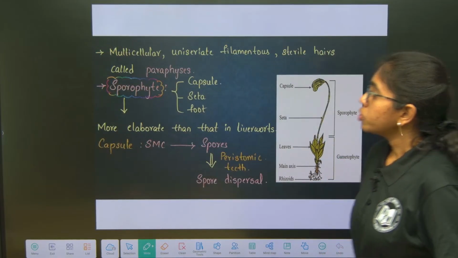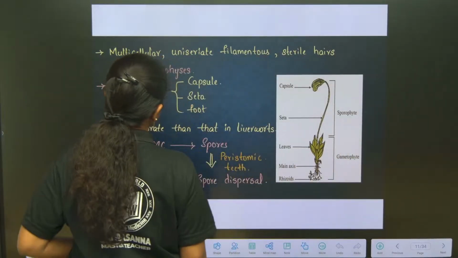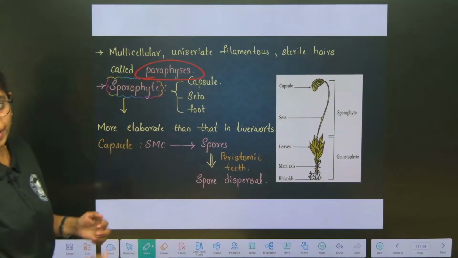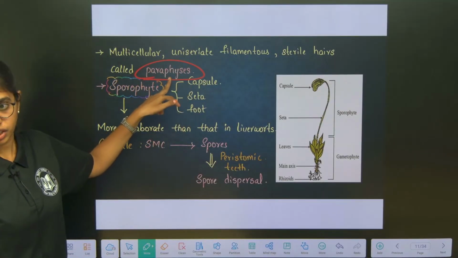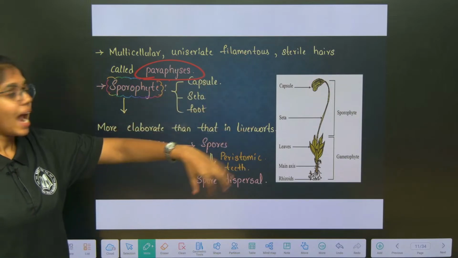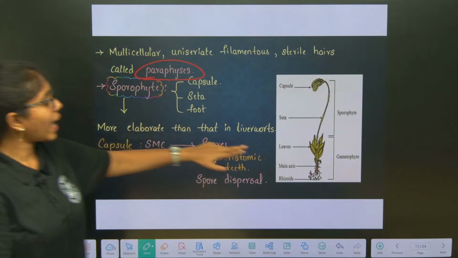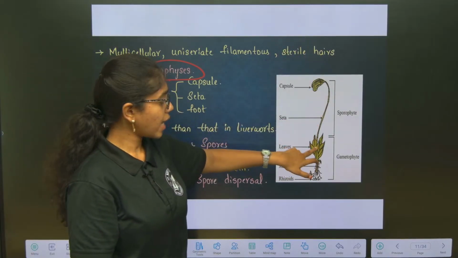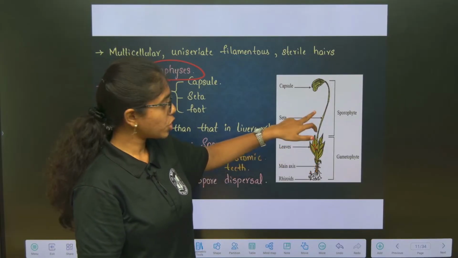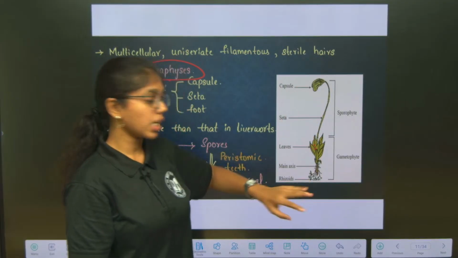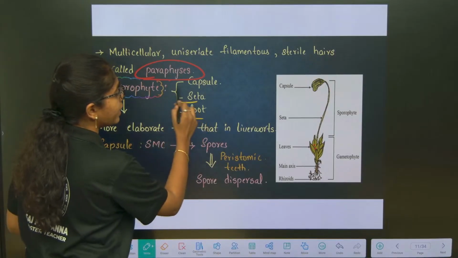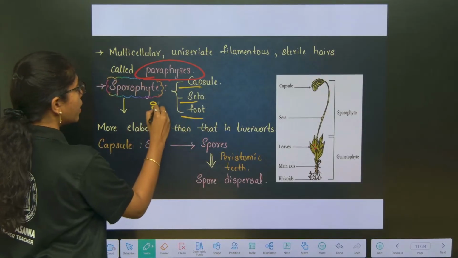Here, multicellular uniseriate filamentous sterile hair-like structures are present on the gametophyte. They are called as what? Paraphysis. The hair-like structures which are present on the gametophyte. And as we have discussed, the sporophyte will arise from the gametophyte. Here the zygote is formed inside the archegonia, the zygote matures to embryo, and the embryo will mature to the sporophyte. In mosses, you will see three components in the sporophyte: foot, seta, and capsule. All these are diploid.